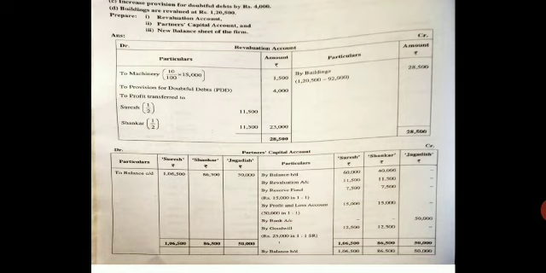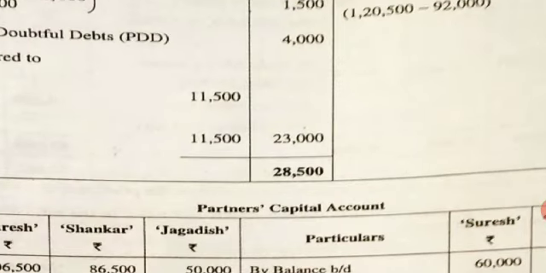Write it as two old partners capital account. Underline it. Below that you write Suresh. Next line you write Shankar. In the inner column write it as 11,500 and 11,500.